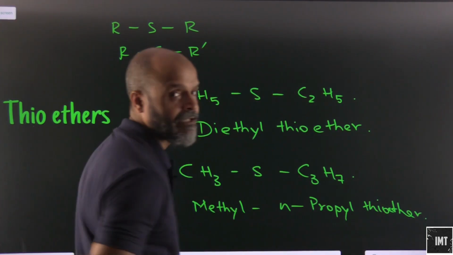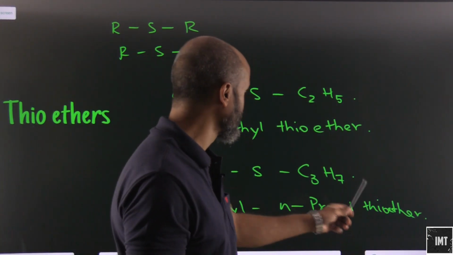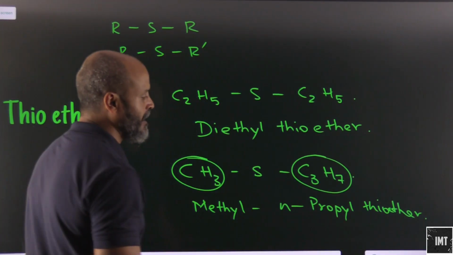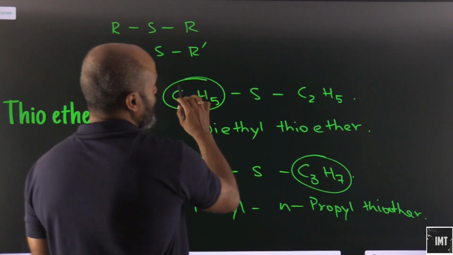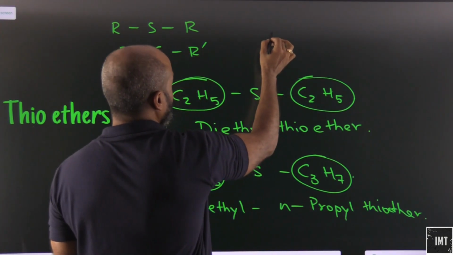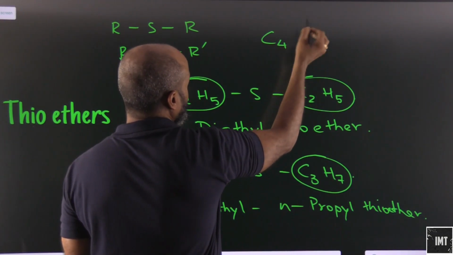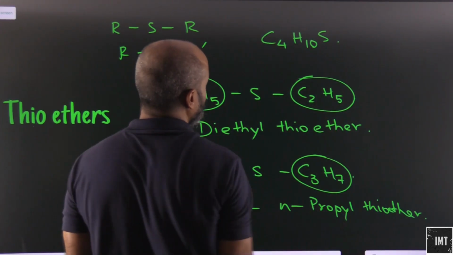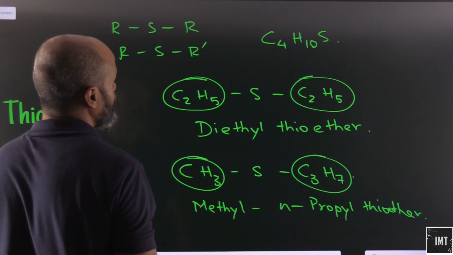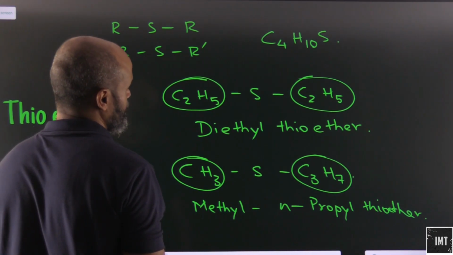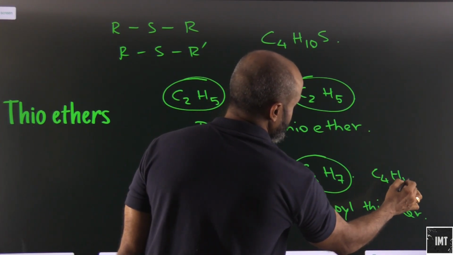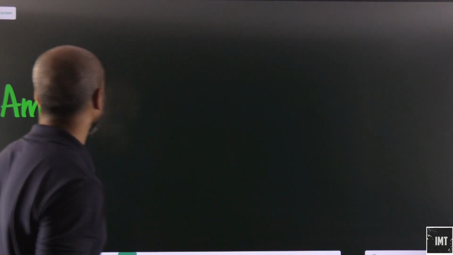This will be a metamer as well. So just by changing the groups, we have one methyl group here, one propyl group here, and one ethyl group here and one ethyl group here. Same molecular formula, that is C4H10S. This will also be C4H10S. Okay, so these are basically thioethers.